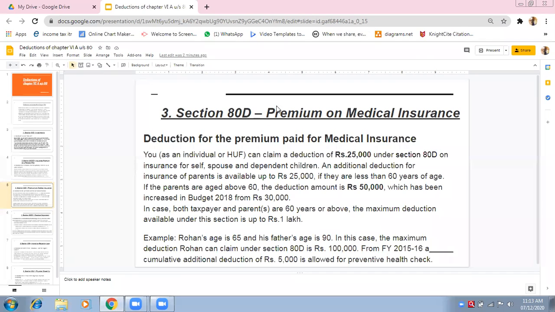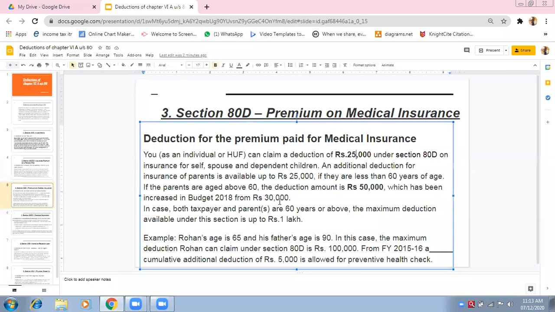Yes. Options will be given: 25,000, 30,000, which was the old amount. Now the correct amount is 50,000, which is increased.